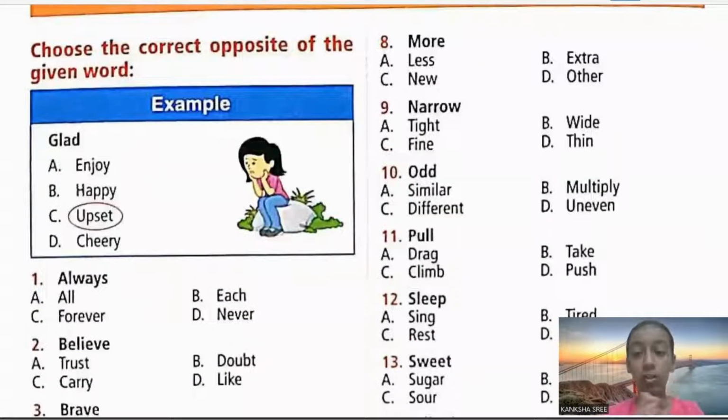Glad. First, what do you mean by glad? We know that glad means happy or joyful. So now we need to find the opposite of glad. Let's check it with the options. Enjoy? No, enjoy comes under the word happy, so it's not the opposite. Upset might be, but we still need to check another option. Cheery also comes under happy or enjoy. So what's the opposite of glad? Upset. Glad's opposite is upset. Yes.